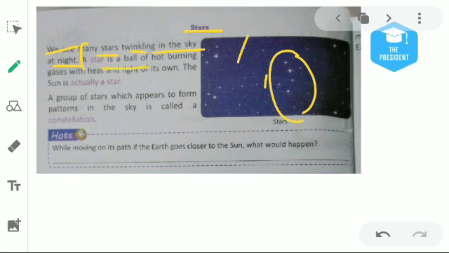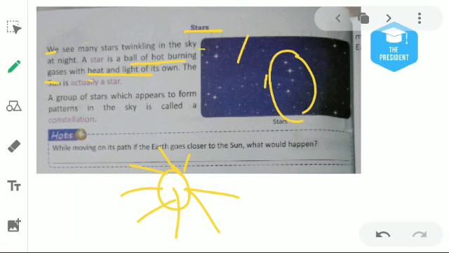A star is a ball of hot burning gases which gives heat. What are the stars? Stars are balls of burning gases. They are balls of hot burning gases with heat and light of their own. It means they are burning gases, and everything which burns produces heat.